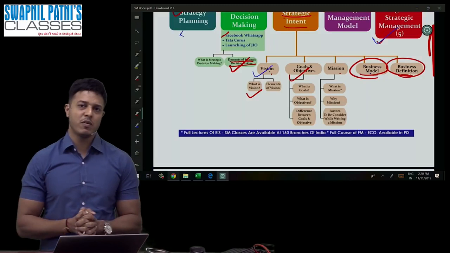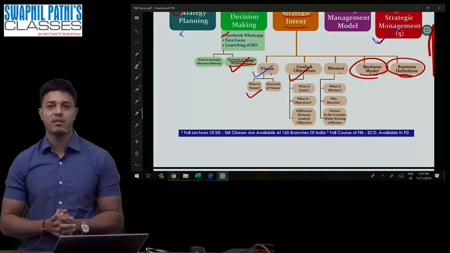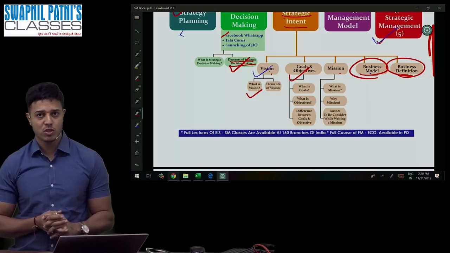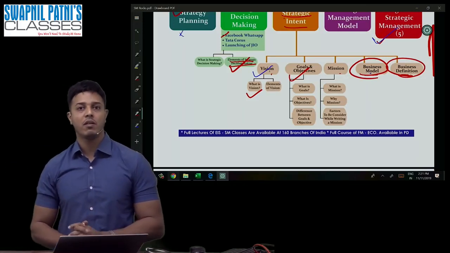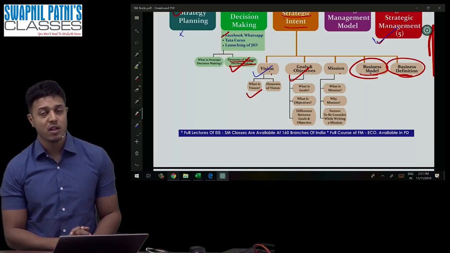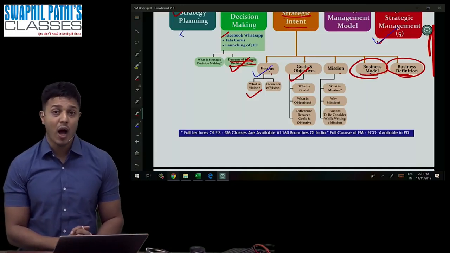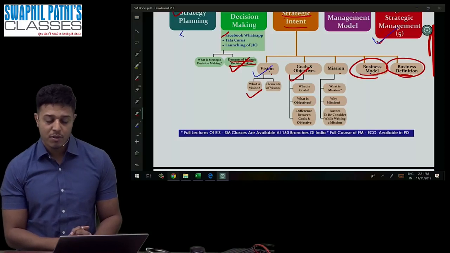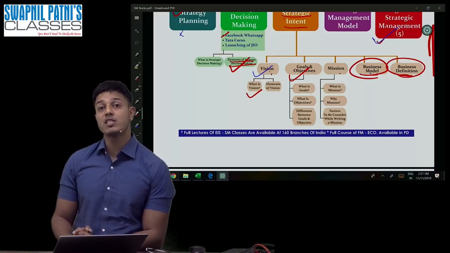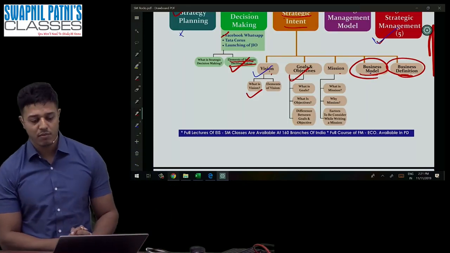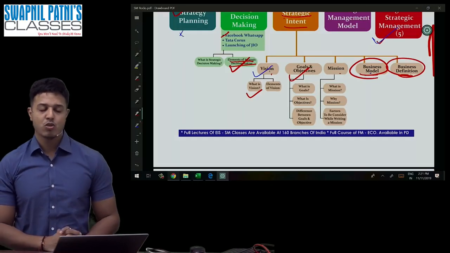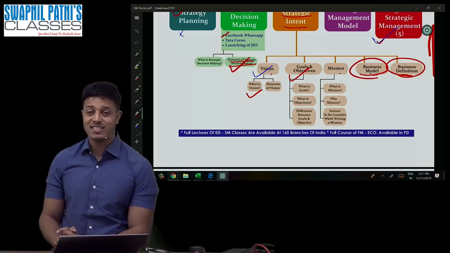Can I ask you the difference between mission and vision? Which one is present oriented? Mission. Which one answers what we are and what we do? Mission. Which one says what you want to be? Vision. Which one is future oriented? Vision. Which one says what you are, what you do? Mission. Which one says where you want to be? Vision. Which is the key of success? Mission. So before you understand much better about this, let's understand what is mission.